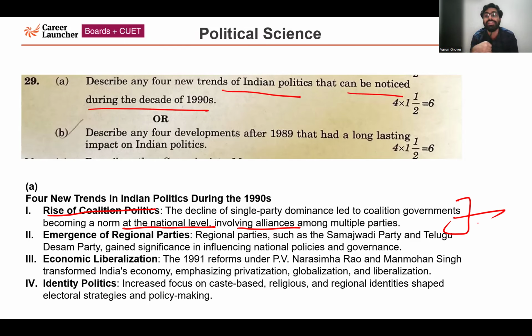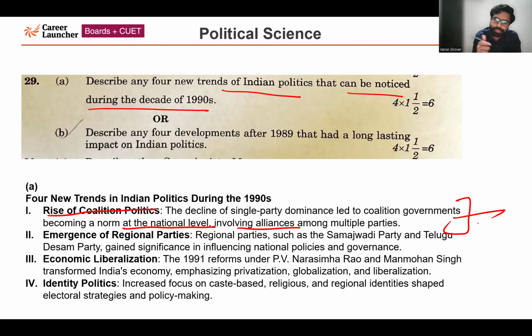But specifically in this year, when we are talking about 2025, the general election took place. BJP couldn't form the government on its own. Although BJP is there at the center, it was not able to secure an absolute majority. So in the present time also, there is a coalition government in India. Although BJP is very strong, it won more than 240 seats in the Lok Sabha, but this is the rise of coalition politics which has happened after the 1990s.